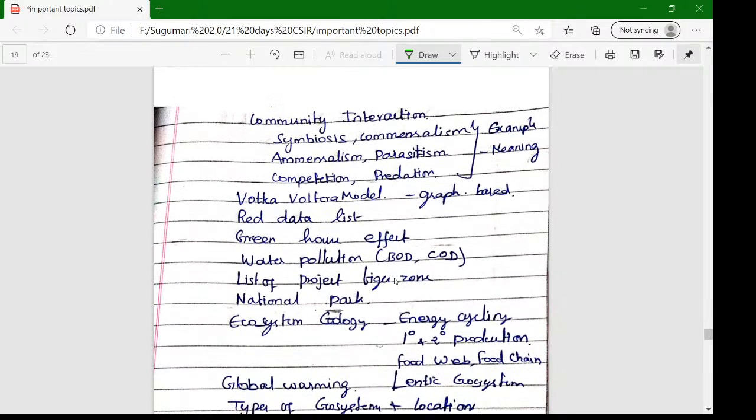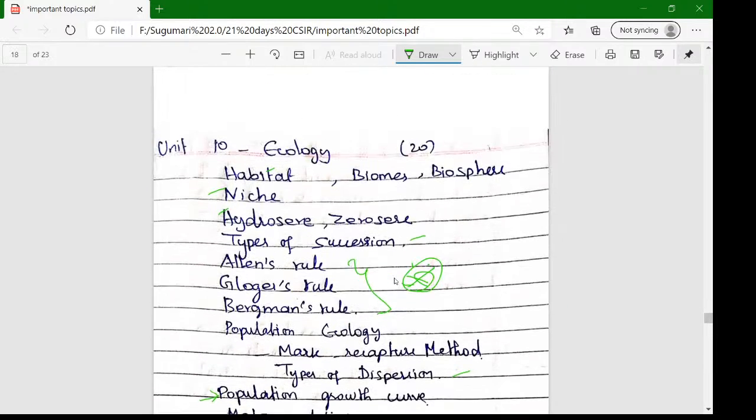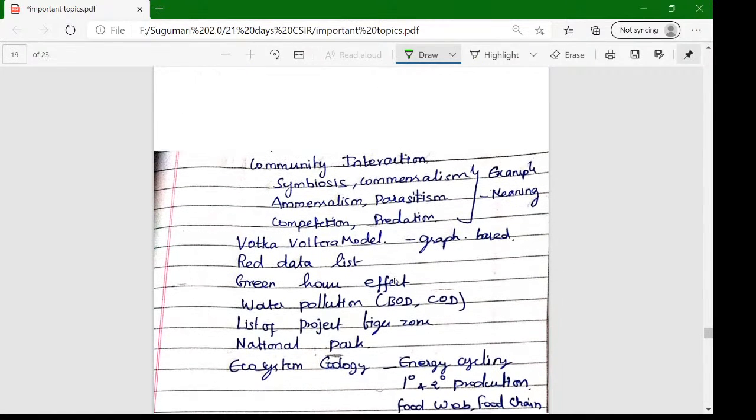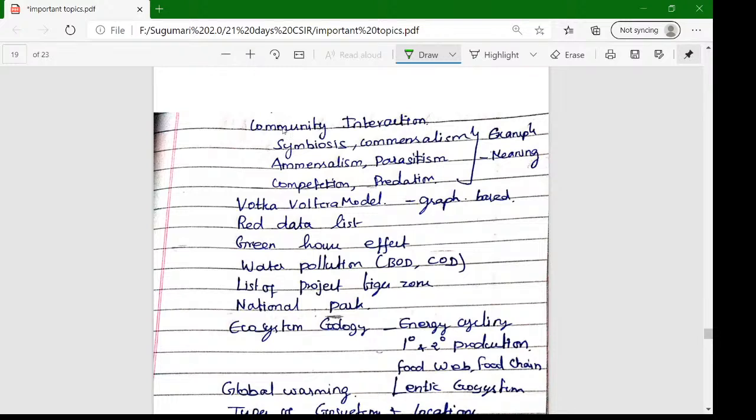Next is community interaction. In ecology, this is a big and very important topic. Community interaction, symbiosis. What microbes are involved in the symbiosis? Commensalism, parasitism, competition, predation. The definition and the example are very important.